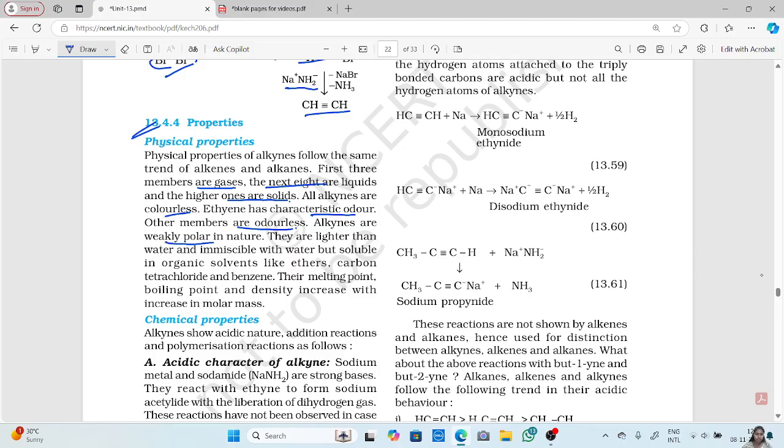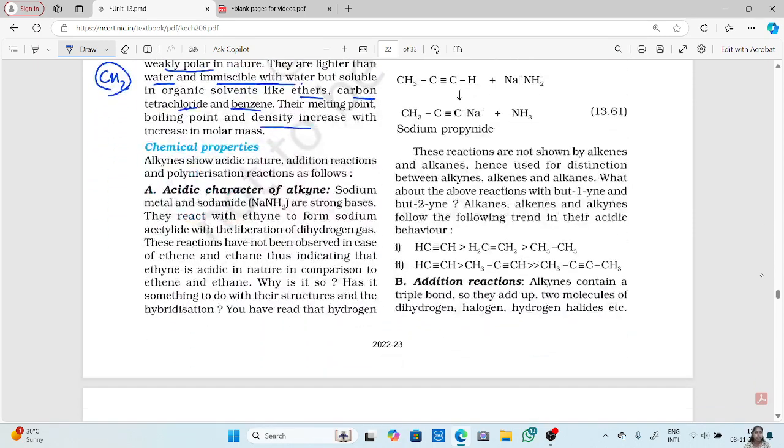Alkynes are weakly polar in nature. They are lighter than water and immiscible with water, but soluble in organic solvents like ethers, carbon tetrachloride and benzene. They don't mix with water. Their melting point, boiling point and density increase with increase in molar mass. Again, the number of CH2 units will increase the melting point, boiling point and density. These are the physical properties.